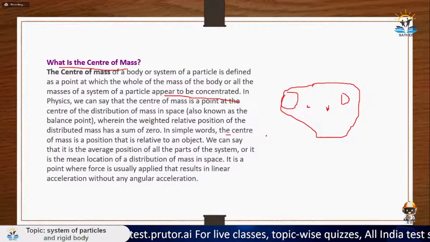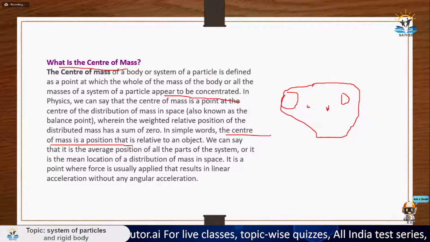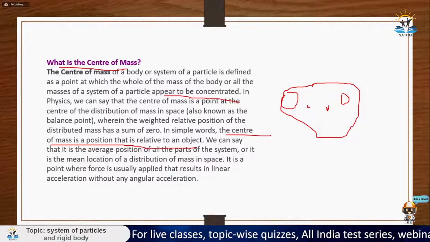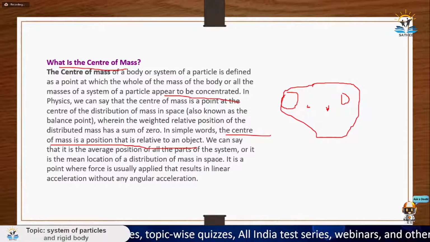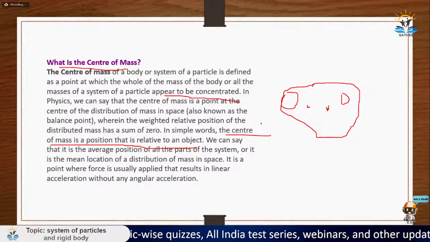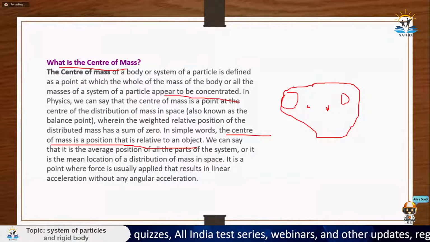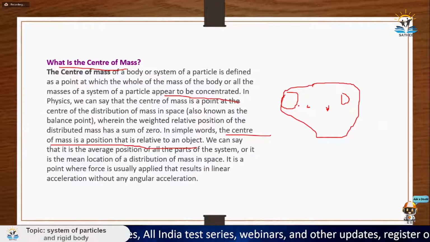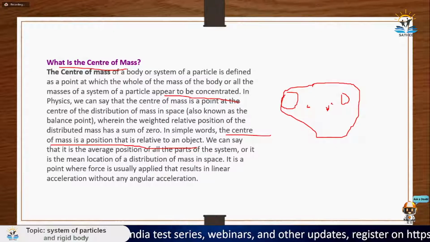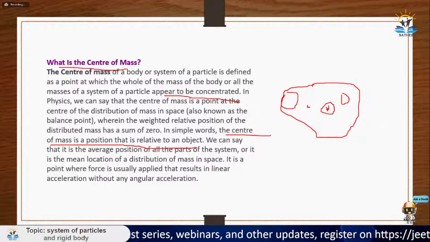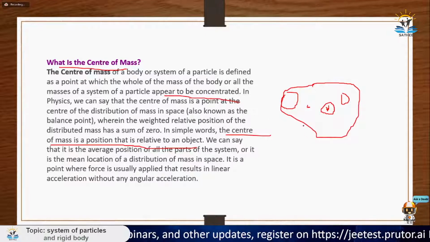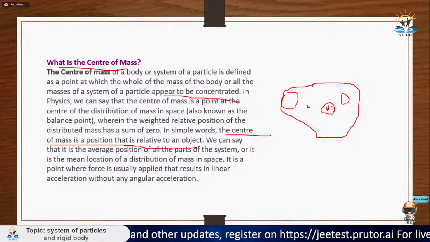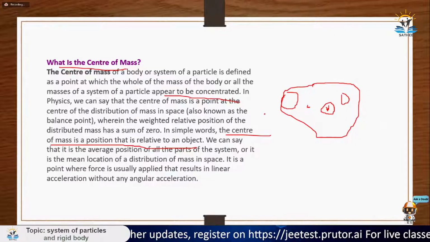In simple words, the center of mass is a position that is related to an object. We can say that the average position of all the parts of a system, or the mean location, is the center of mass. As I told you, you can ignore the entire body and do any calculation with the body at the center of mass, because the center of mass is a null representation of the body itself. Whatever you want to do with the body, you can do with the center of mass. It will be applied to the entire body.